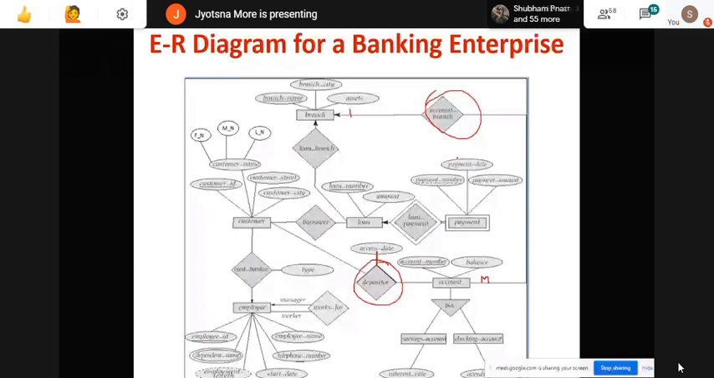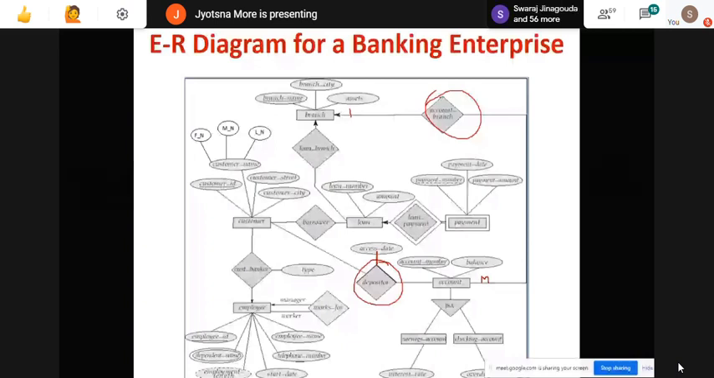I told you only the many to many relationship table schema will be presented in the model. The remaining one to many, many to one, and one to one relationships will not come as a new table. So for that, what we are doing? If one to many is there, the primary key of the one side is added to the many side. So now this account branch will not come as a new table.